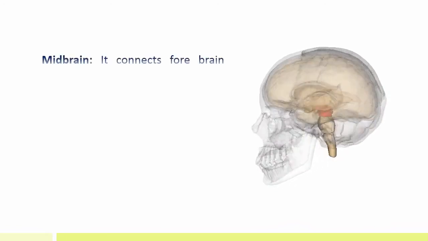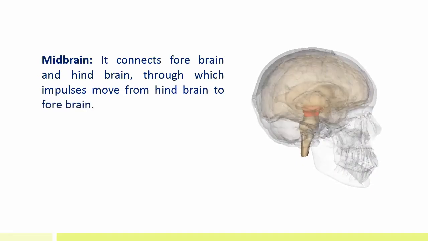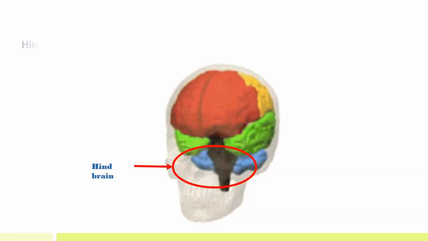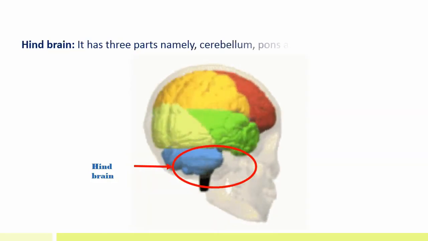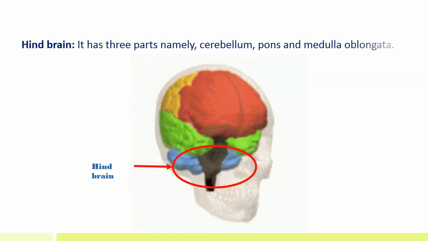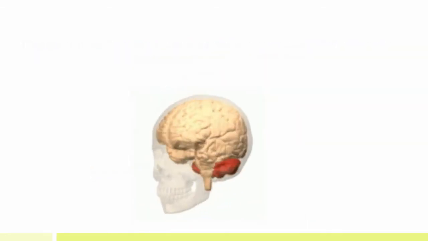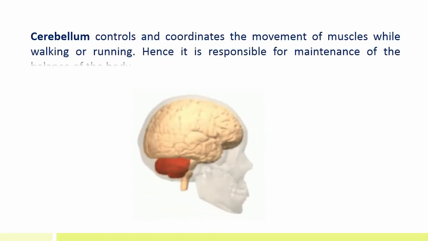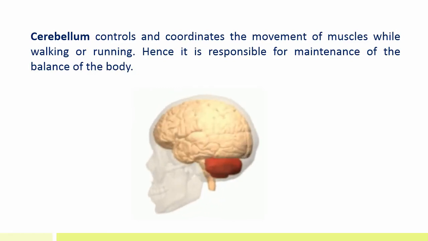Midbrain. It connects forebrain and hindbrain, through which impulses move from hindbrain to forebrain. Hindbrain. It has three parts, namely cerebellum, pons and medulla oblongata. Cerebellum controls and coordinates the movements of muscle while walking or running. Hence, it is responsible for maintenance of balance of the body.